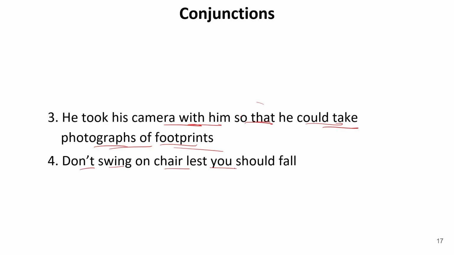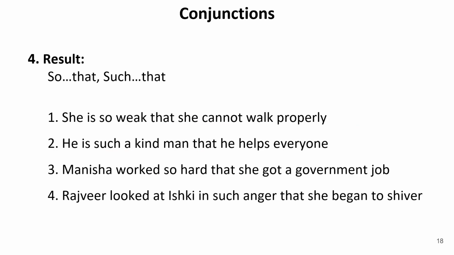Don't swing on the chair lest you should fall. So don't swing on the chair, this is the cause, and this is the reason. So here we are adding these two parts with lest. So this is again a subordinating conjunction. Now let us move further. Result. In case of result we use two conjunctions, one is so and the other is such. Now this also behaves as a pair conjunction or correlative conjunction. How? So can be paired with that, and such can be paired with that. Such can be paired with as as well. So can be paired with as as well.